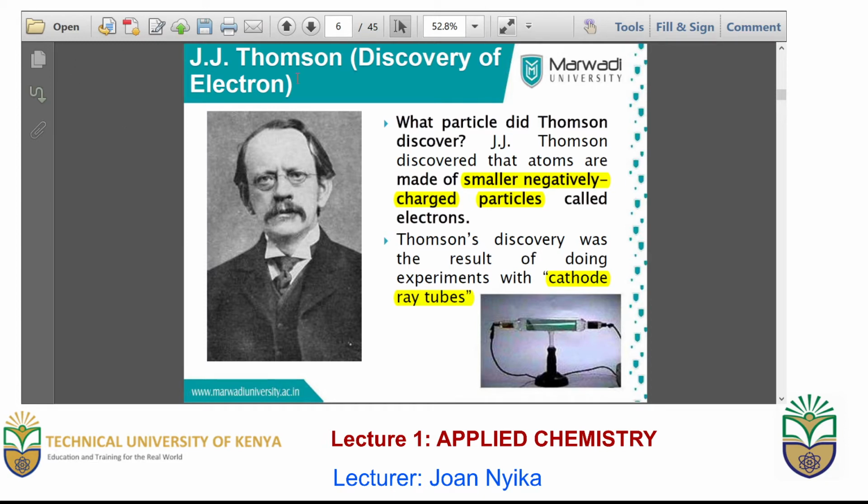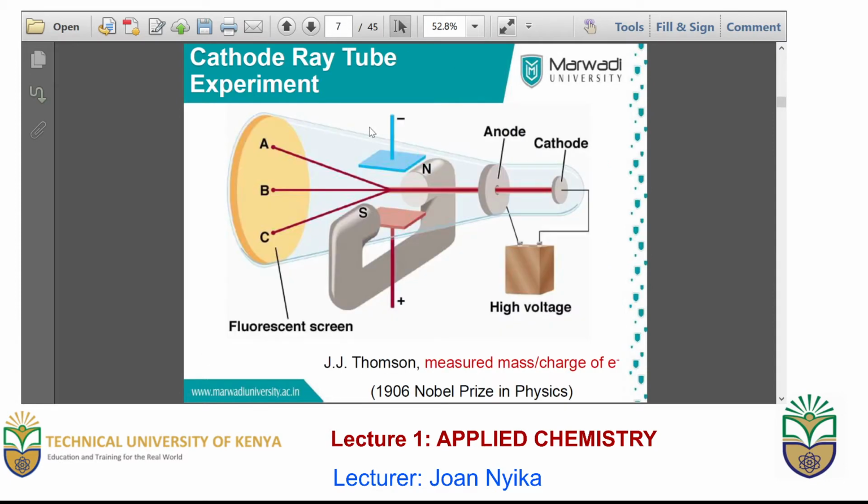After Dalton's atom theory, another scientist called J.J. Thomson discovered the existence of an electron in a cathode ray tube experiment. In this experiment, Thomson concluded that an atom has got smaller negatively charged particles that are called electrons. He also measured the mass and the charge of an electron. The charge was negative. The mass is what we will see further in this class.